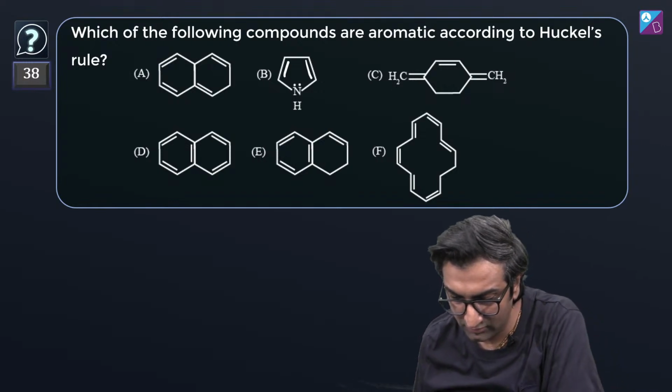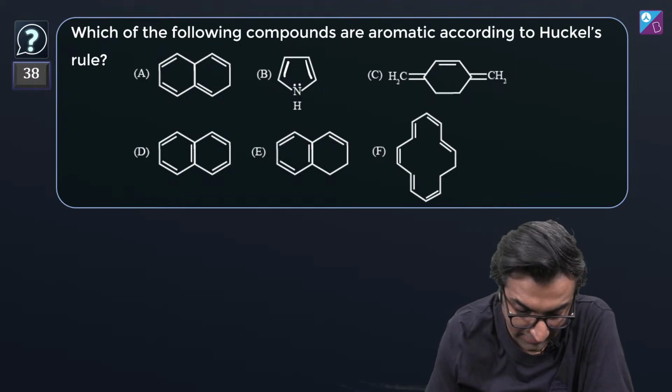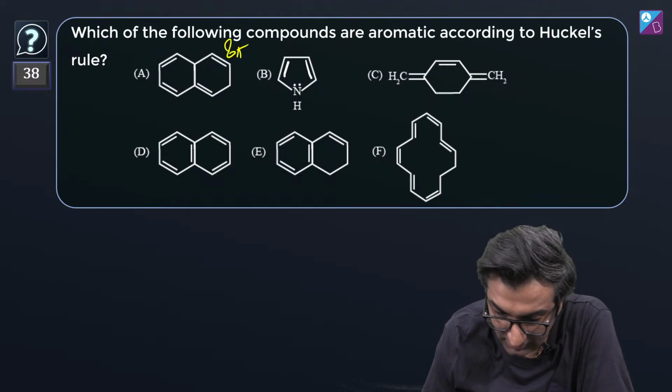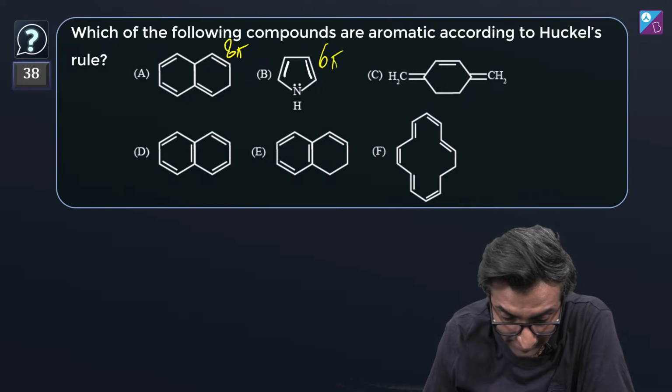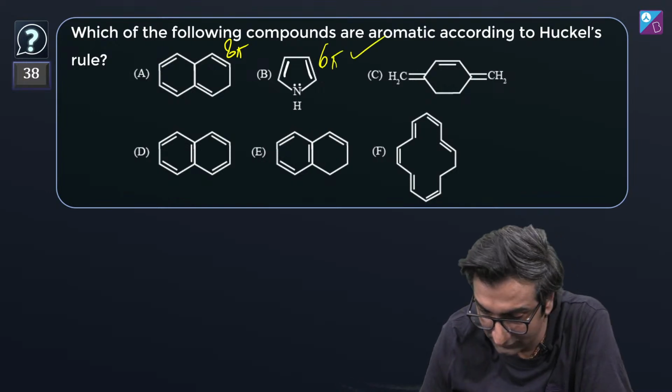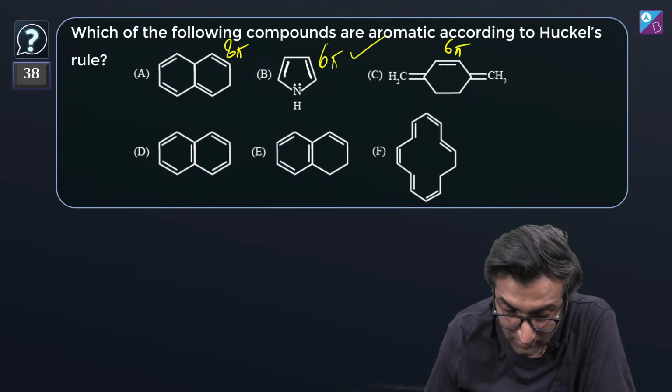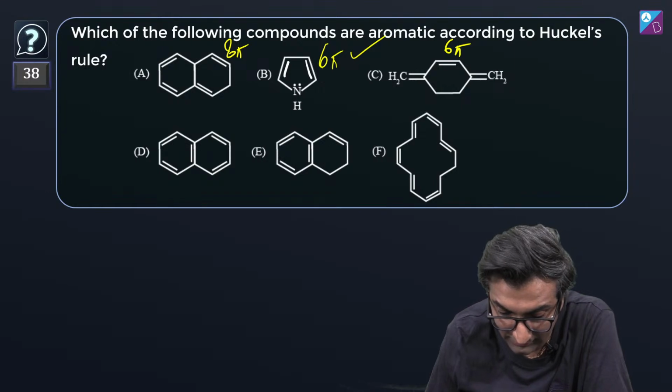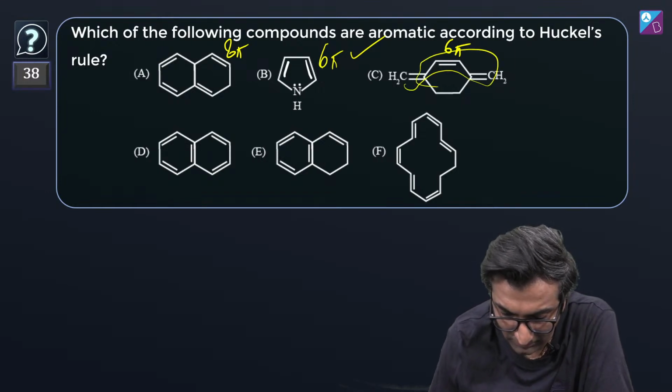All right, so according to the 4n+2 rule, let's count the number of pi electrons. यहाँ पे हो गए 8, इसमें 6. This looks like it is going to be aromatic. इसमें भी 6 हैं, but they're not really planar. I mean, they could be planar, but they're not in the same ring, so to speak, right?